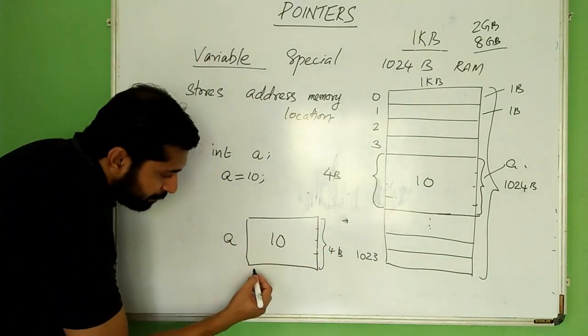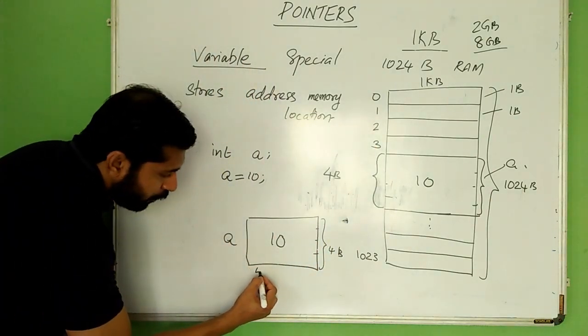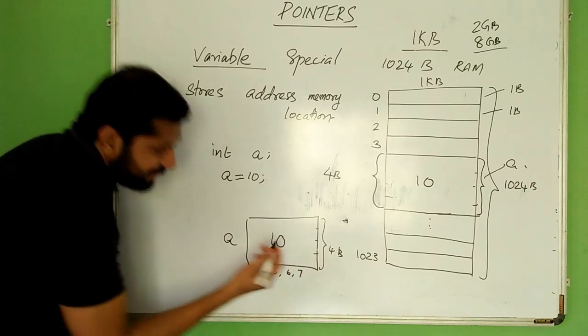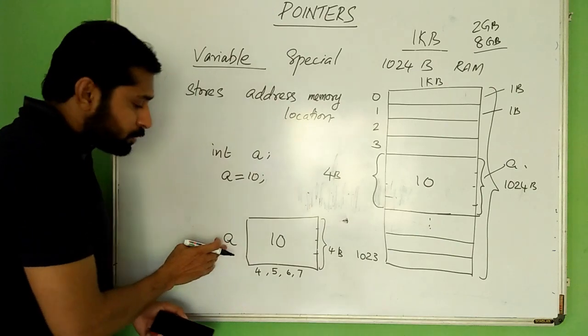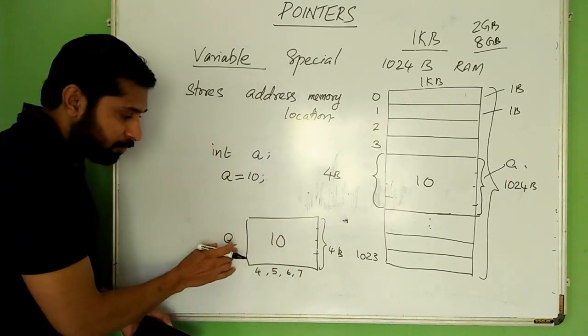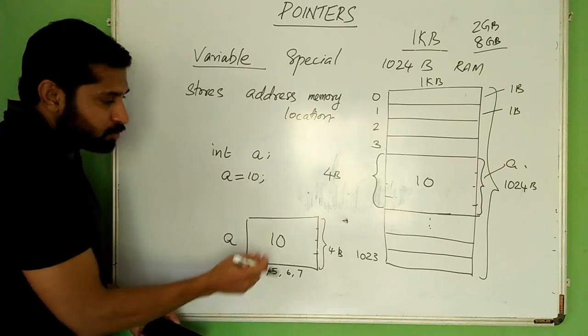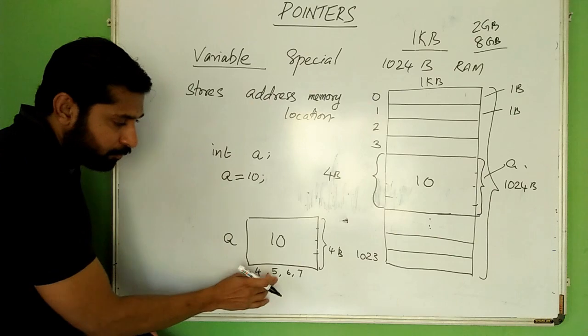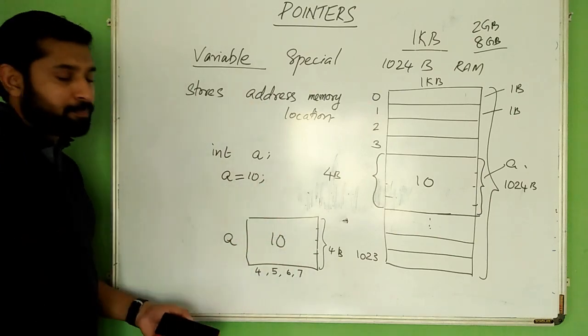So bytes 4, 5, 6 and 7 are used to store the value 10 in the name of a. So the address of a is 4, 5, 6 and 7.